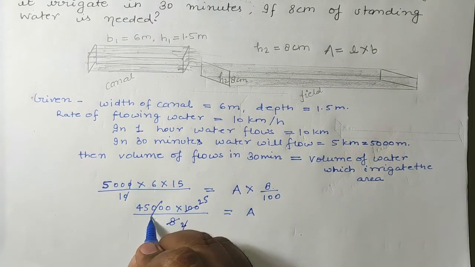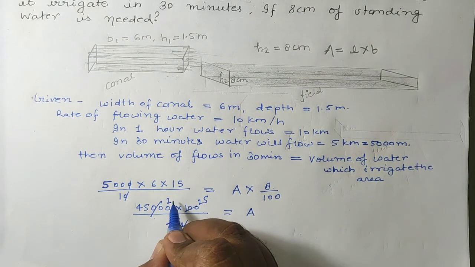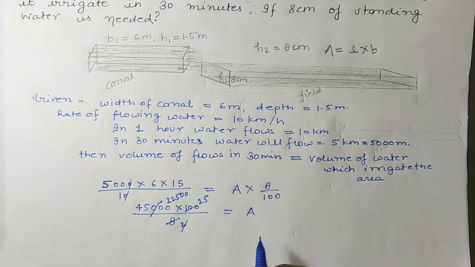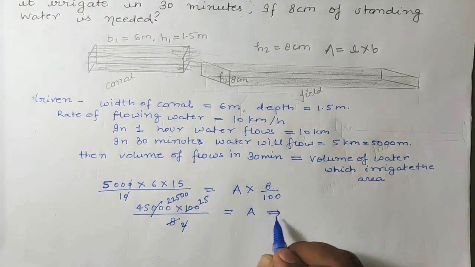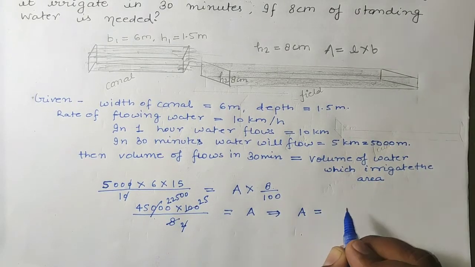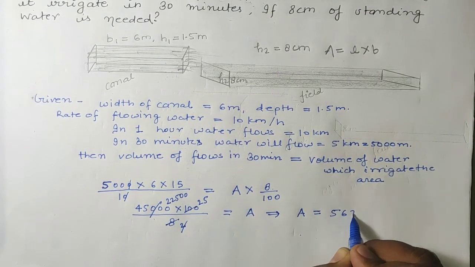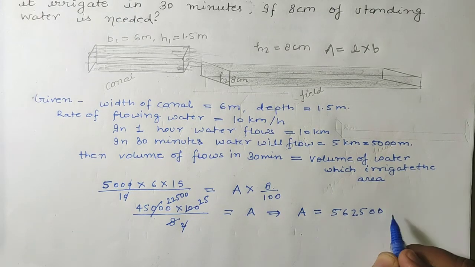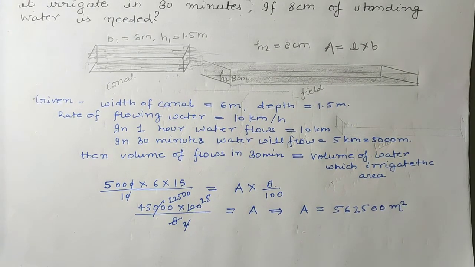And when we divide this, it will be 22,500. When we multiply it, the value of A will be 562500 meter square. Okay students, so this is the solution of this question.